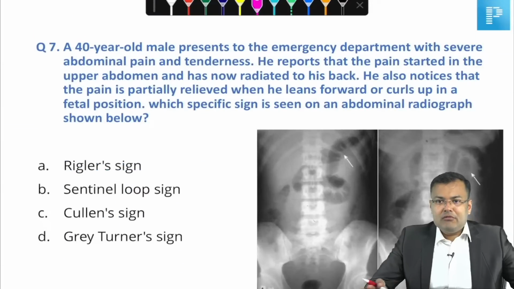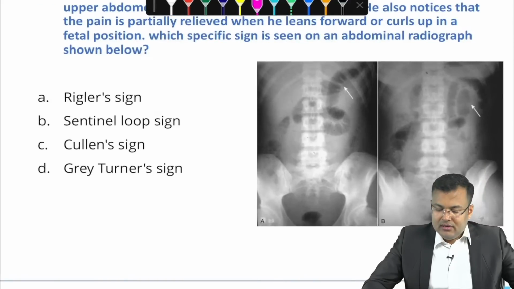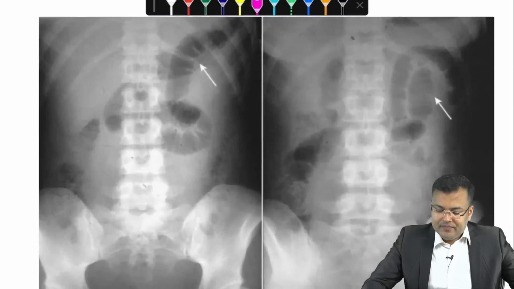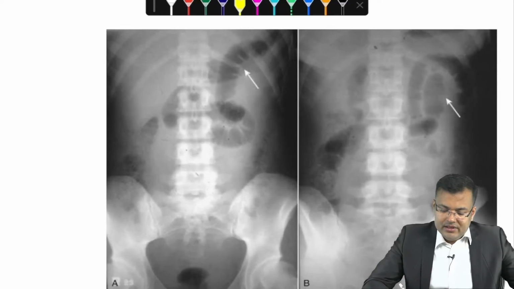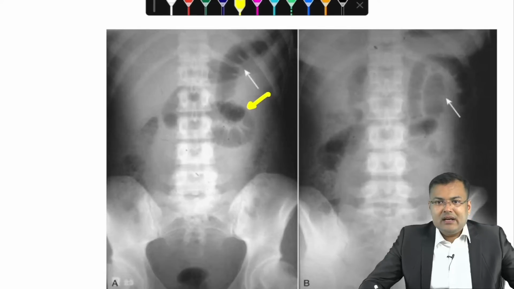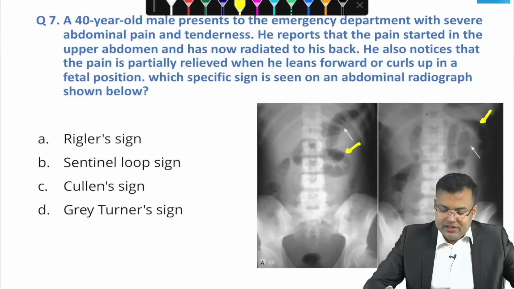Now guys, simple question, easy question. On the basis of language or image, you can mark the correct answer. See this. This is the image. Now what you can see in this image, this is the localized ileus in which there is involvement of jejunum. This is jejunum. Now read the question.